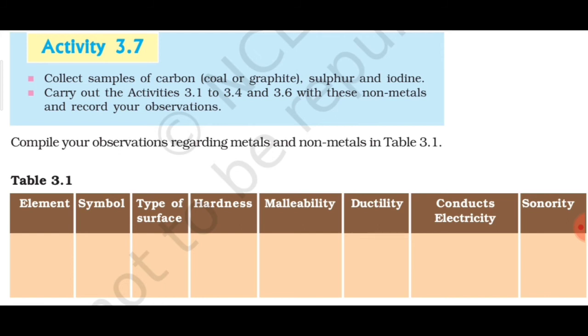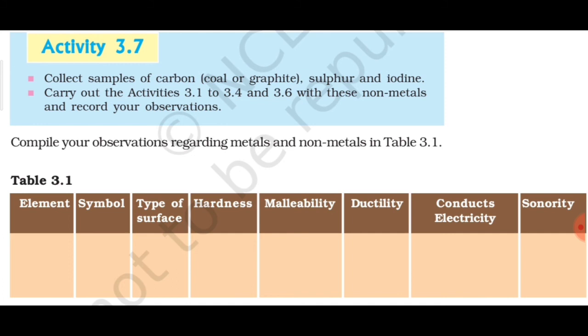The elements you can take from your side, so at least try to select 5 or 6 different types of elements. But in those 5 or 6, there should be some metals and some non-metals, and then it will be easier for you to compare their properties. So this is about the physical properties of metals and non-metals. First you have to fill this table, and when you simply compare it, it will be much easier for you to understand. Apart from that, you will also find that there are certain exceptions in all these properties in the category of metals and non-metals.